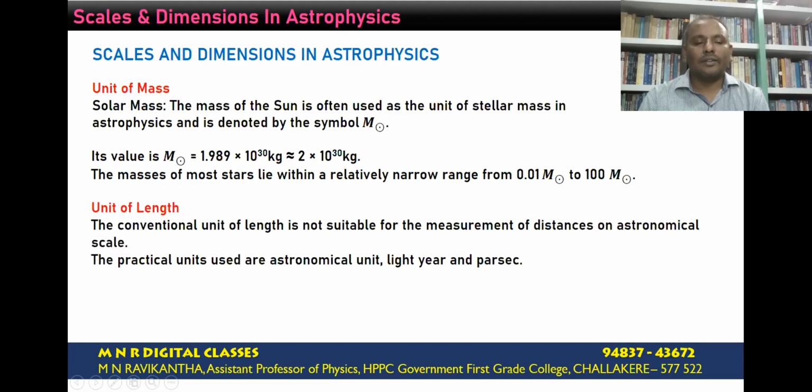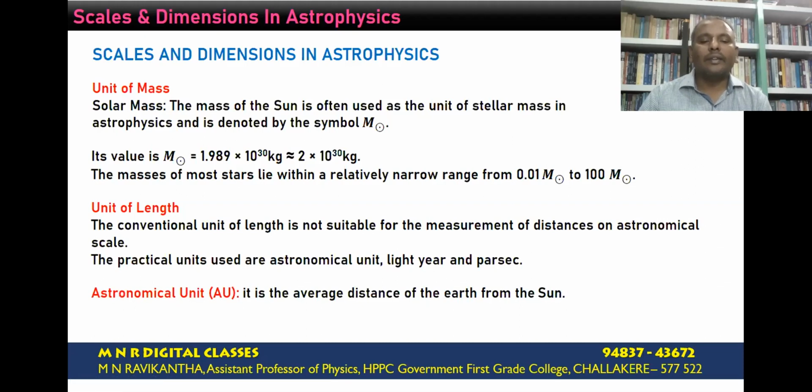The unit of length. The conventional unit of length, that is the meter or kilometer, is not suitable for the measurement of distances on the astronomical scale. So we use separate units. The practical units used to measure astronomical distances are, the first one, the astronomical unit, the second one, the light year, and the third one, the parsec. Let us define them one by one.